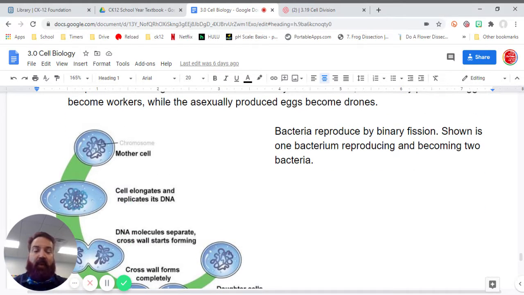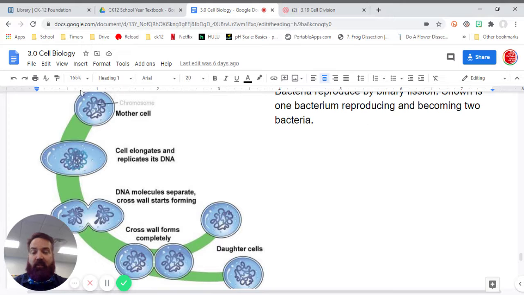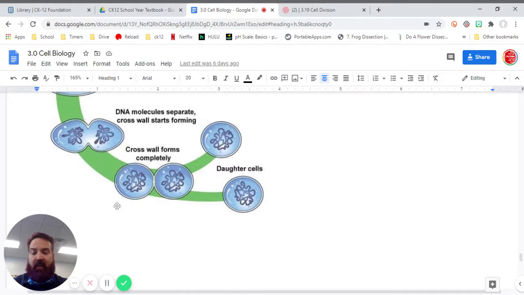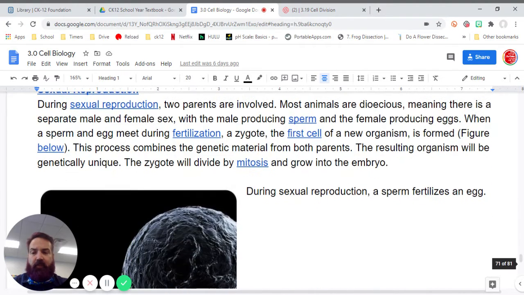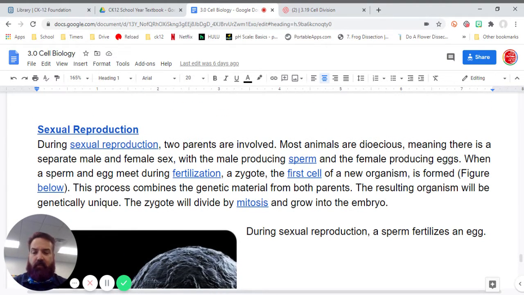Bacteria reproduce by binary fission, shown is one bacteria reproducing and becoming two bacteria. So you have the original cell, it elongates and it divides, each having a copy of the DNA, and then those two separate, and we call them daughter cells, but they're the new cells.